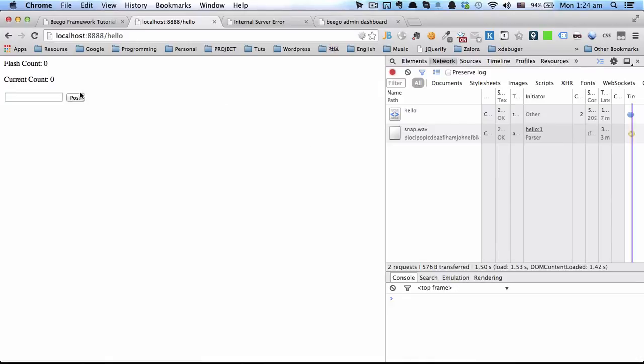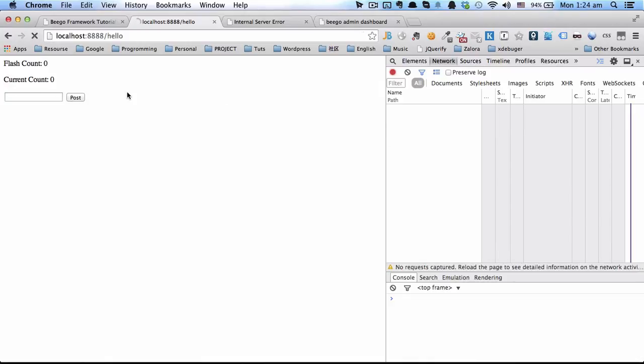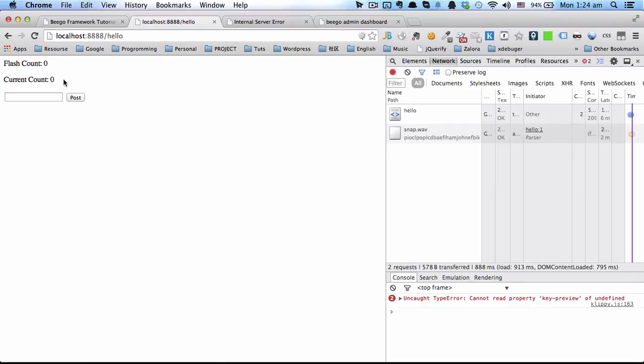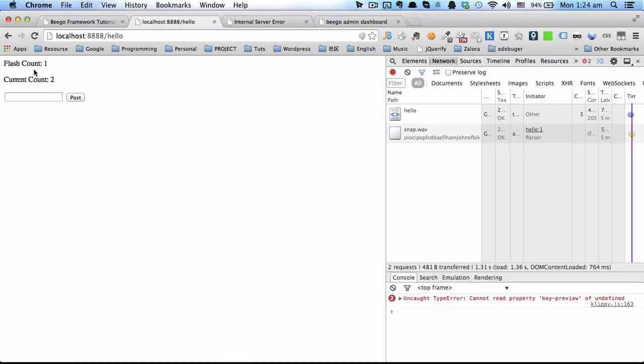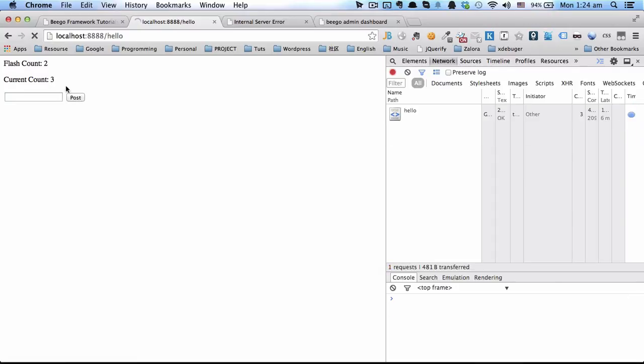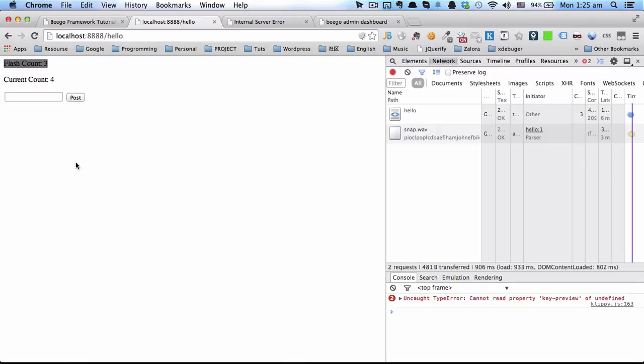So the first time the count is 0. When we refresh it, the session count is increased, but this flash message still gets the previous value we set. We can see this is the previous value we set, and every time the flash message will be cleared, so it will only be read once.